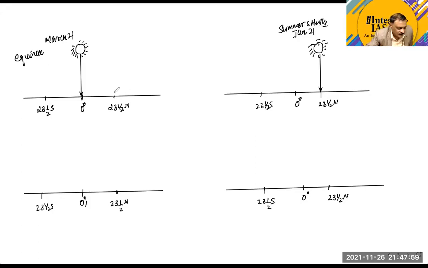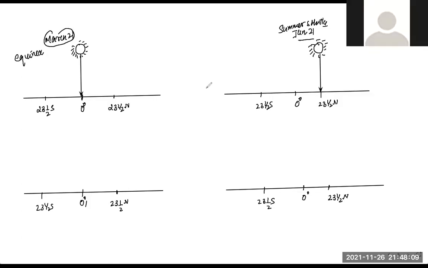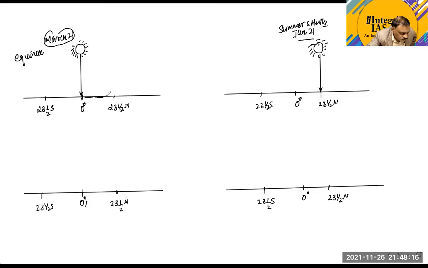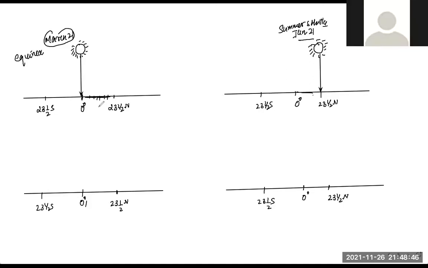Now tell me one small thing: after March 21st, did the sun disappear and suddenly come back on June 21st? That wouldn't have happened, right? No, sir. The sun may have traveled through these latitudes also in a perpendicular direction. So the perpendicular position of the sun has gradually shifted from the equator towards the Tropic of Cancer, and in between these latitudes also, the sun was perpendicular.